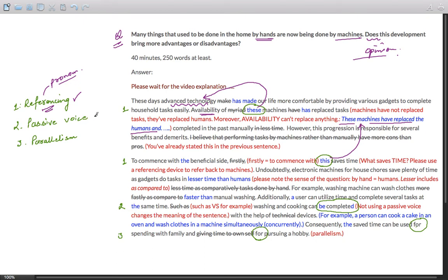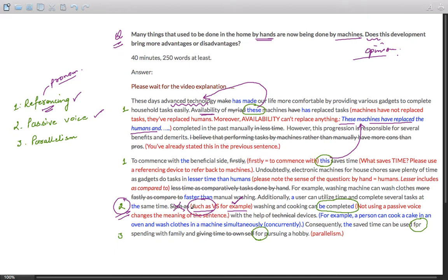Let us come to point number 2. That is here. The student has made a mistake of passive voice. She has written such as. First of all, there's a difference between such as and for example. When you use such as, it should be part of the previous sentence, the same sentence. It should not be the beginning of a new sentence. When you use for example, it should be a new sentence. So the use of such as over here is wrong. And it should be used with the noun it exemplifies, as I have explained in numerous other videos.